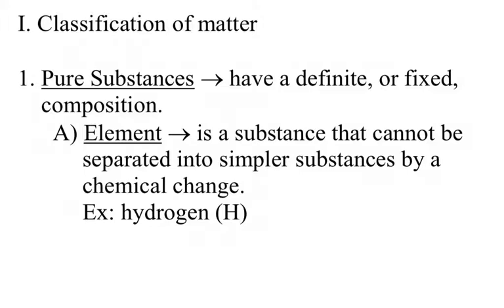When you look at the periodic table, it lists all the elements. Elements, by definition, cannot be broken down. Now, one thing about elements is that the symbol has a capital letter. If an element has more than one letter, for instance, let's say calcium, you'll notice that the first letter is going to be capitalized and the second one would be lowercase.